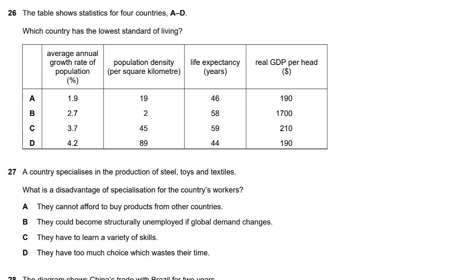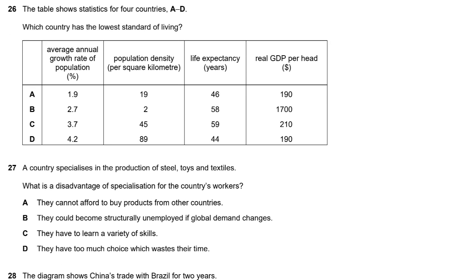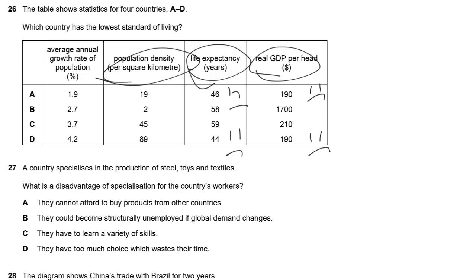So go to MC question 26. We can see that there are 4 countries and we have 2. Take a look at which country will have the lowest. I will start with this one, the lowest, the lowest. 190. Life expectancy, I will go to the low one. Population density, for density, I will go to the highest one. You can see the answer is very obvious, right? Answer goes to D.